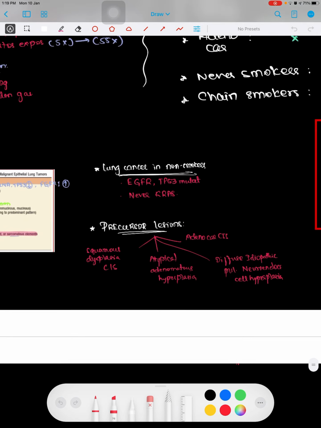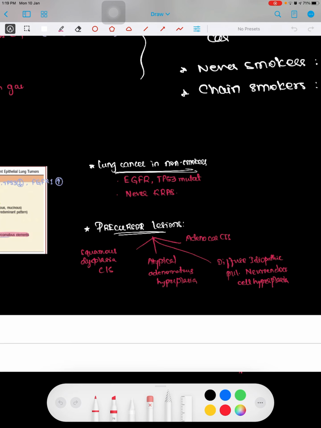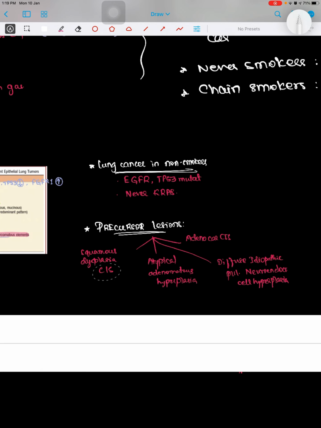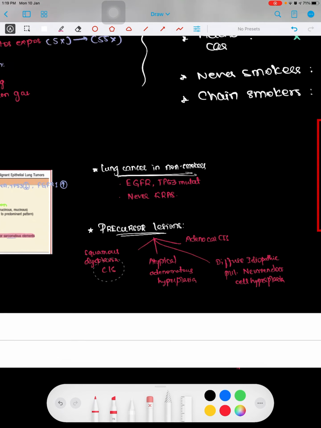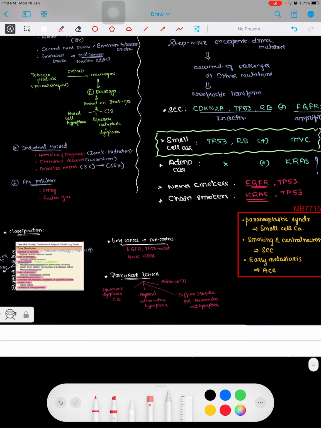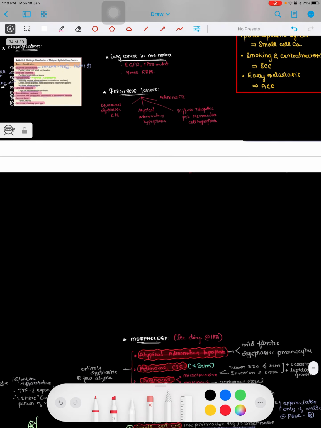And then the fourth point is about the precursor lesions. What are the precursor lesions? They are basically the carcinoma in situ that are going to take place, which can cause this condition to occur. So this is about the first 4 points.